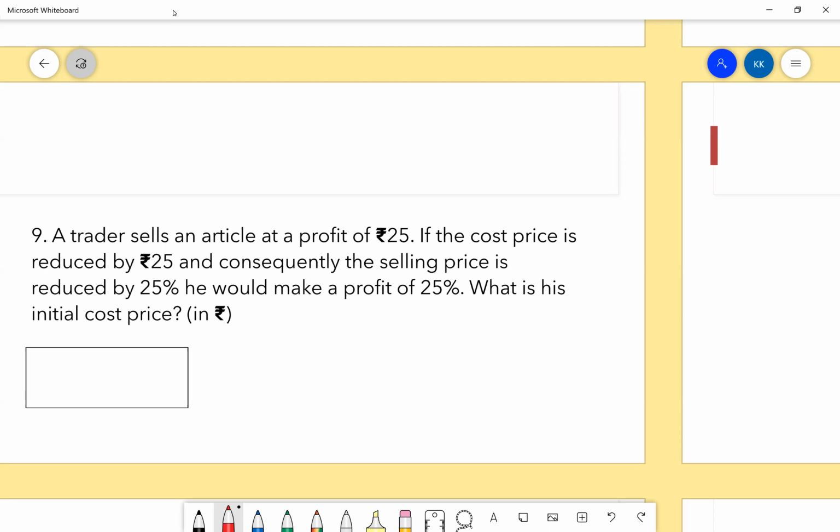Aniket, what did you do? I took the cost price as 100. Okay. And you got lucky. Yeah. So if the answer was 200, then my answer would be, the difference would be half of 25, because the answer might have been 200. Then I would come to know maybe. How? You don't even have options. If you don't get the answer among the options, that is fine, but you don't even have the options.